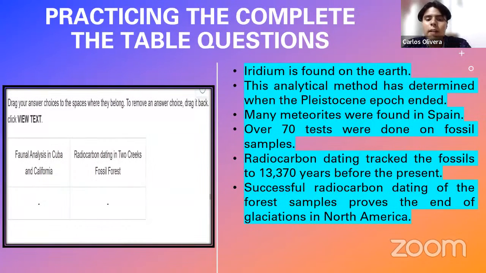What about, for example, this one, the third one? Over 70 tests were done on fossil samples. This one, I remember, was discussed in the California and Cuba analysis, because this reading passage talked about 2 experiments, one in Cuba and California, and another experiment in a fossil forest. I remember that these 70 tests were mentioned in the context of Cuba and California. Therefore, I know that is its category. So I take this statement and drag it within the category that belongs to it. Therefore, I drag it and let it down within the reply box.